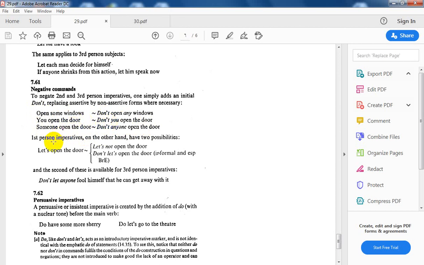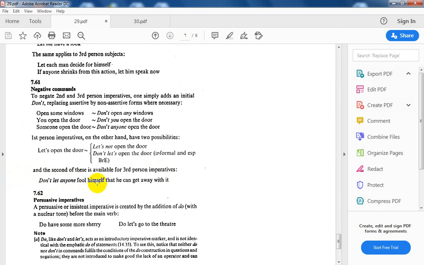Concerning the first person imperative, on the other hand, there are two possibilities. When I have let us or let's open the door, I can say let's not open the door, which is the formal form, or the informal: don't let us open the door. And the second of these is available for third person imperatives. That is, don't let anyone. With the third person I must always put don't before let commands.